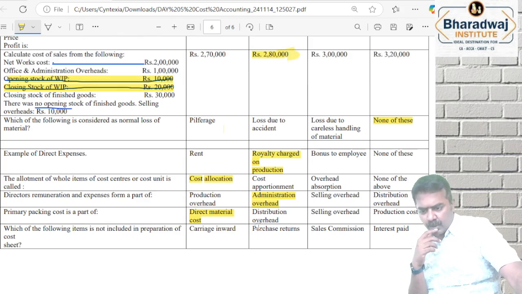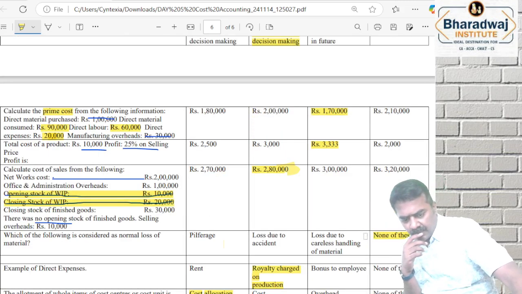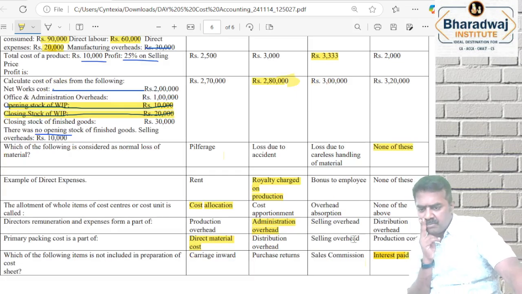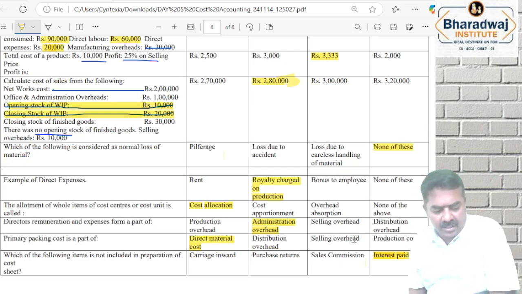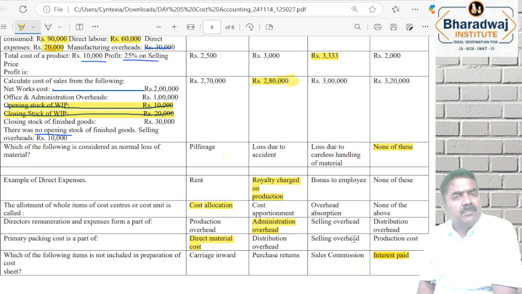Which is not included in the preparation of cost sheet? Interest paid. Interest paid is not included in cost sheet. That is part of finance expenses. Done. So we have done costing in around 2 to 2.5 hours of time.